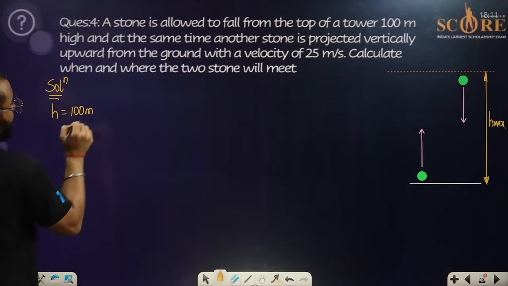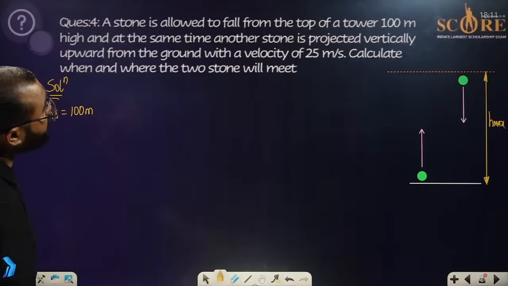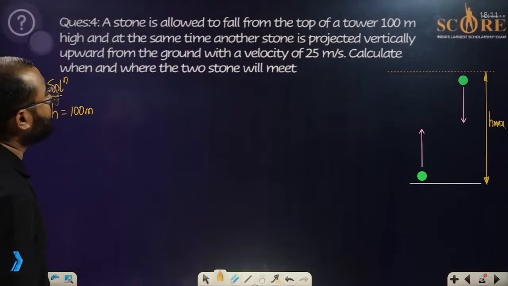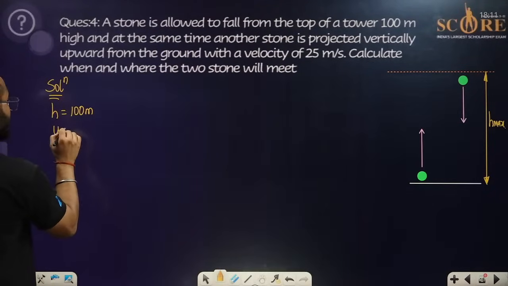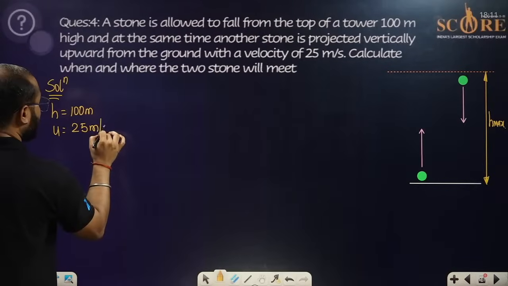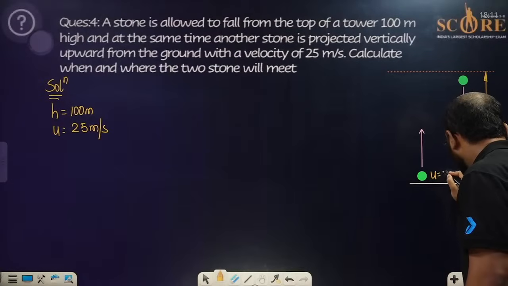Fine, 100 meters high, and at the same time another stone is projected vertically upward, as you can see over there, with a speed U of 25 meter per second.